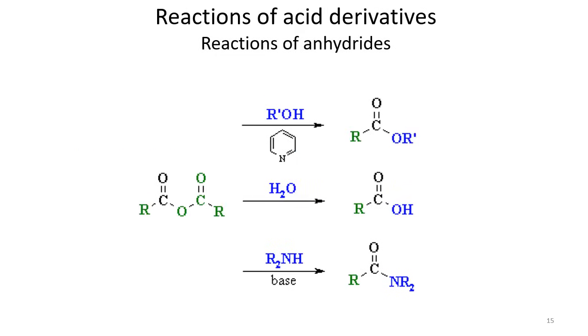And then we have acid anhydrides. Acid anhydrides can be converted into other derivatives of these carboxylic acids. You can simply carry out the hydrolysis here, which means that you treat it with water. In this case you go back to the original carboxylic acid. If the two R groups are the same, then you get only one carboxylic acid. If they are different, then we get a mixture of these carboxylic acids.